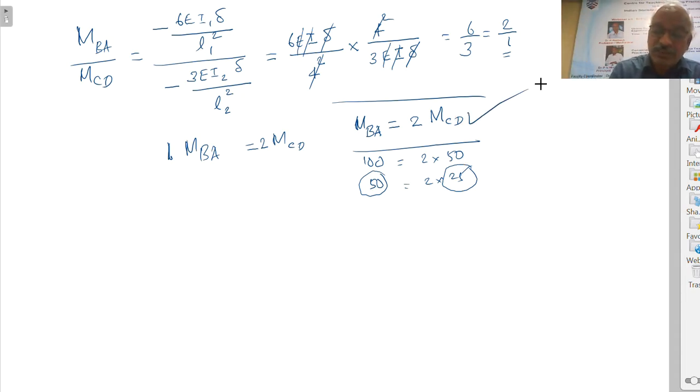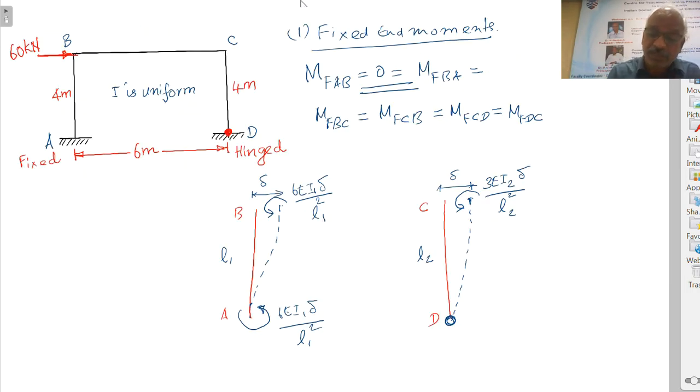Right. Now let us assume MBA equal to minus 10 kilonewton meter. This is very important. So this value roughly we assume minus 10. When you assume minus 10 for this, MAB is also minus 10. Similarly, here if we assume 10 here, this will be 5.